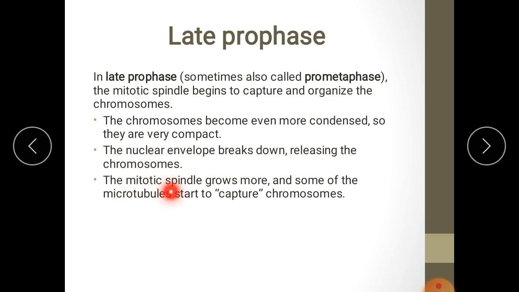The mitotic spindle grows more, and some of the microtubules start to capture chromosomes. So these are the events that occur during late prophase. The main hallmark of late prophase is the breaking of the nuclear envelope. The nuclear envelope breaks down so that the chromosomes that are present in this nucleus are set free in the cytoplasm.